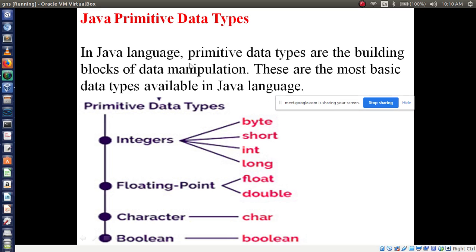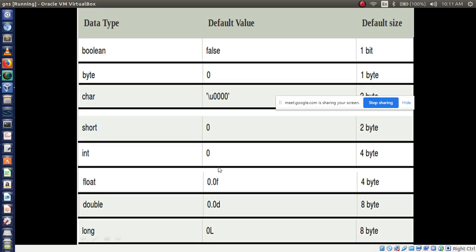In Java language, primitive data types are building blocks of data manipulation. These are the most basic data types available in Java language. In integer, we have 4 types: byte, short, int, long. Floating point, two: float and double. Then char, then boolean. These all are data types and different default values, then default size.